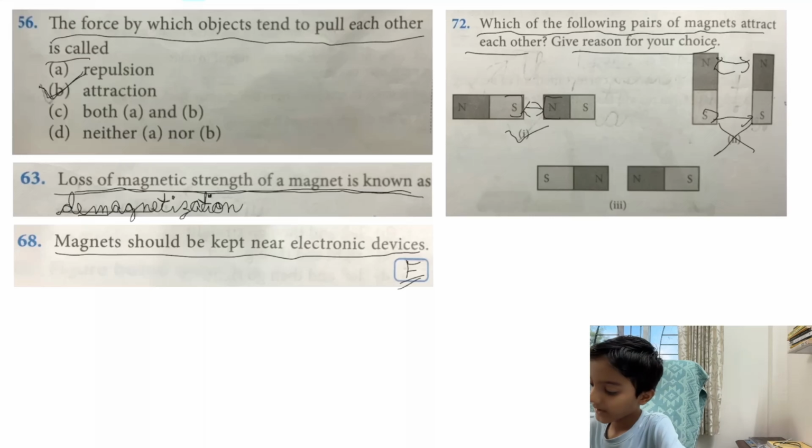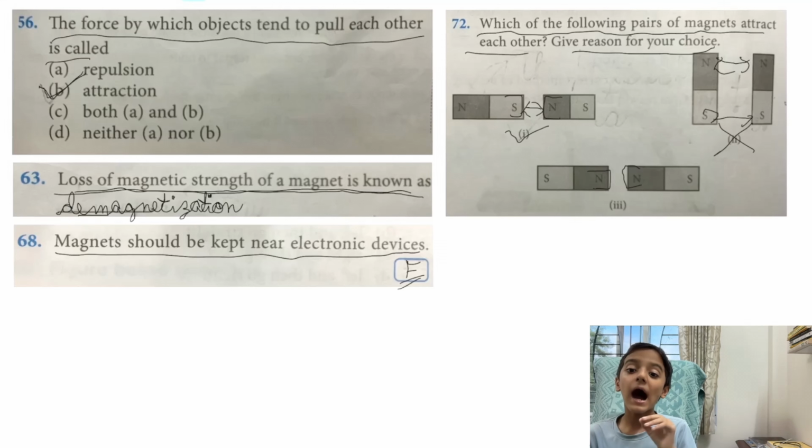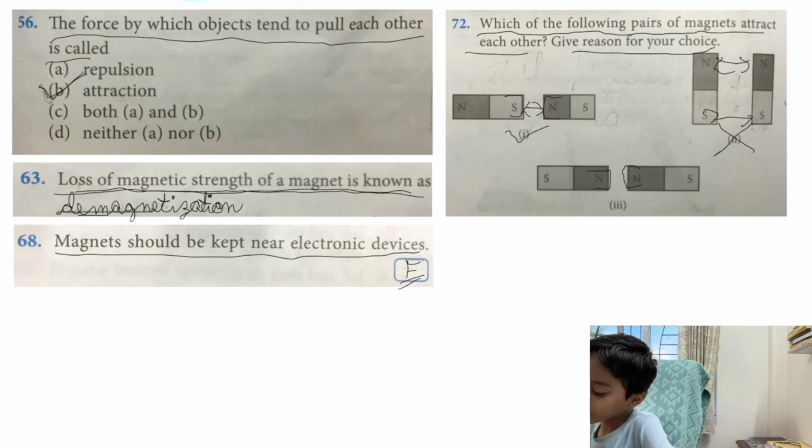Next option. Here look. Here the north pole of the first magnet is facing the north pole of the second magnet. And these are like poles. And like poles are not the answer because like poles repel each other. We need to find the pair of magnets which attract each other. So this option is also wrong. The first option is correct because here there are unlike poles and unlike poles attract each other. So the correct answer of this question is first option.